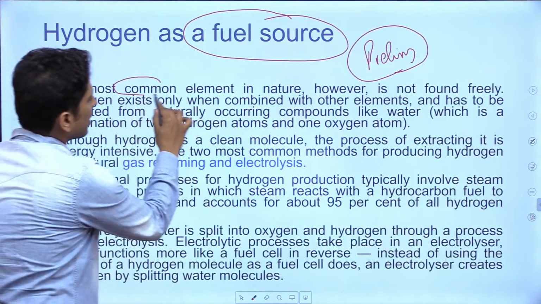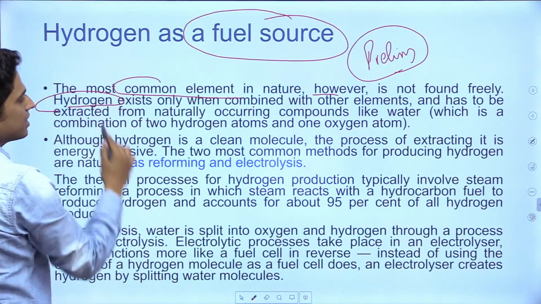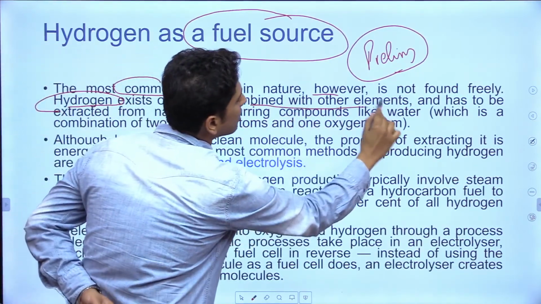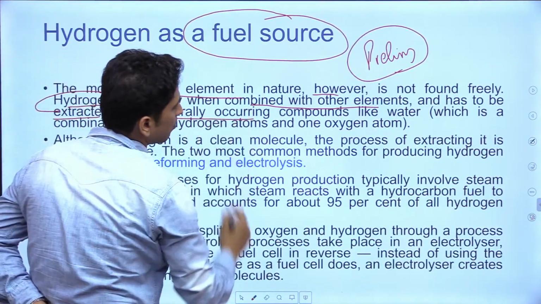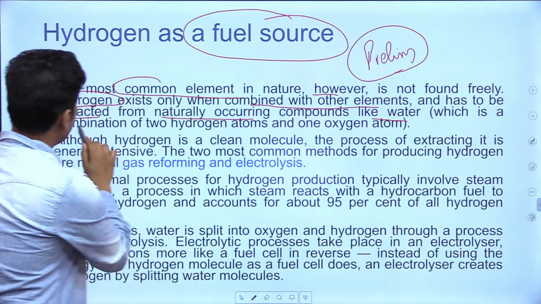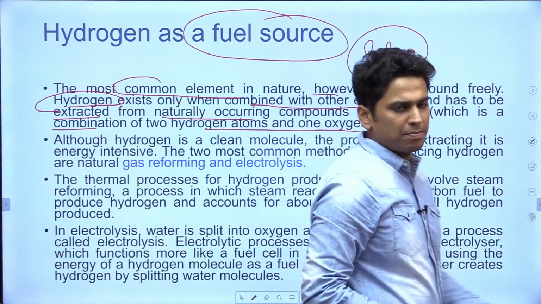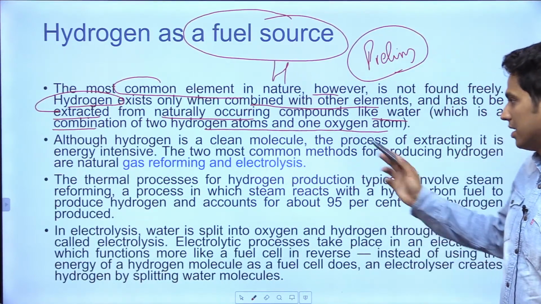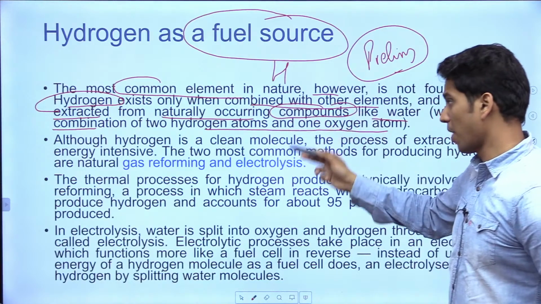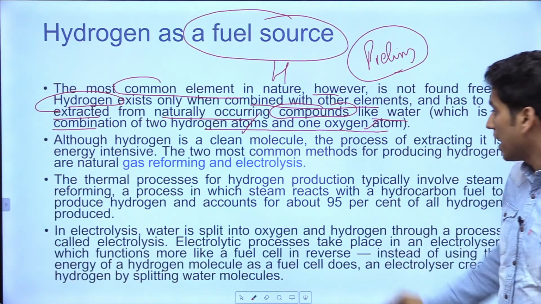The most common element in nature, however, is not found freely. Hydrogen exists only when combined with other elements and has to be extracted from naturally occurring compounds like water, which is a combination of 2 hydrogen atoms and 1 oxygen atom. सिंपल सी बात है, साइंटिफिक बात है कि हाइड्रोजन सिंपल अवेलेबल नहीं है. It is basically in the form of compounds, combination of hydrogen and oxygen atoms.